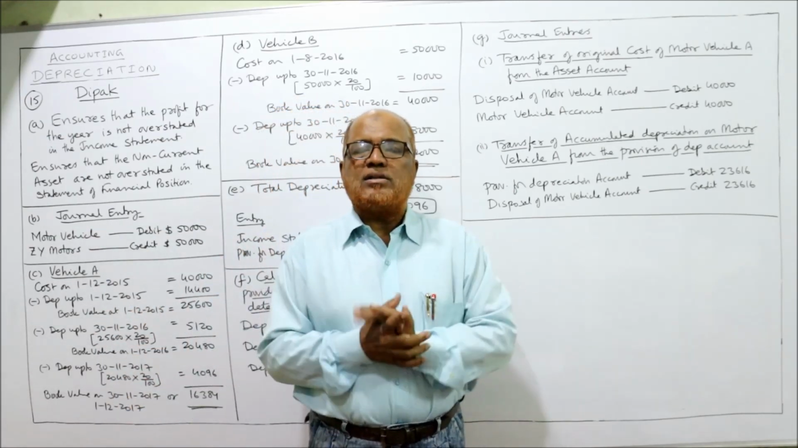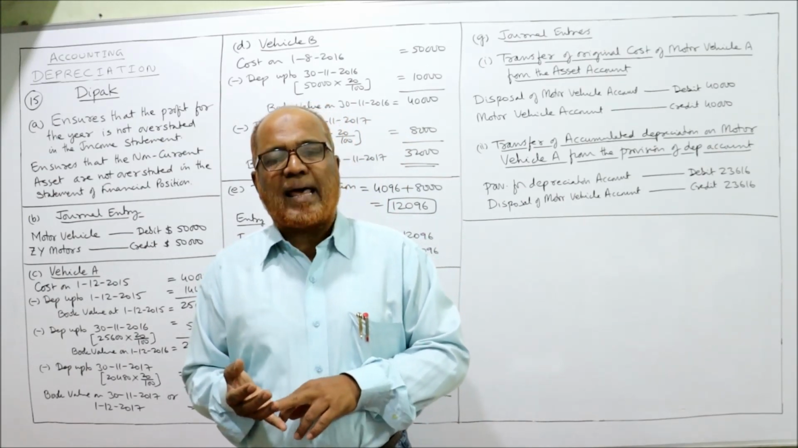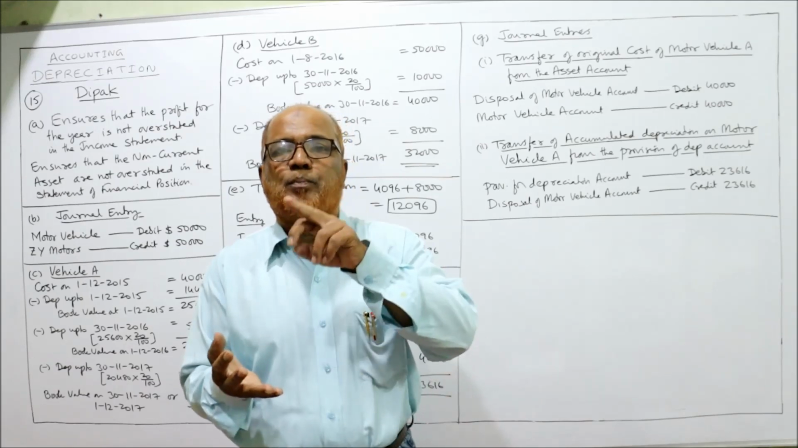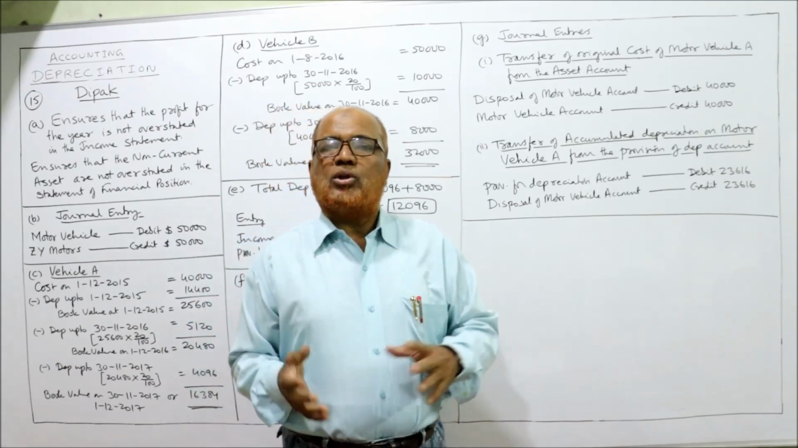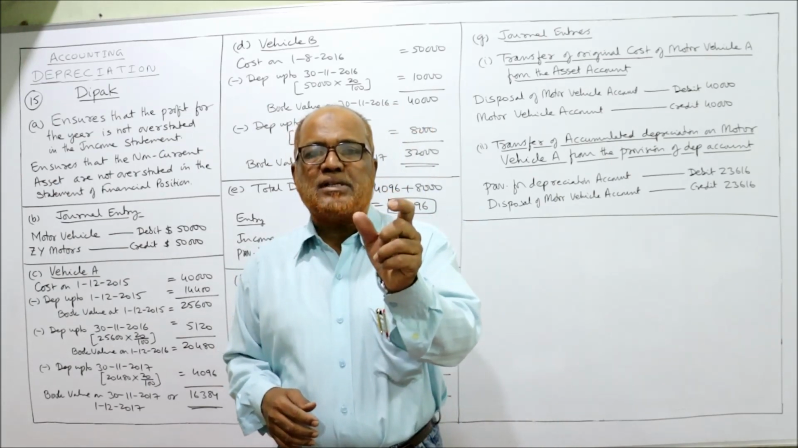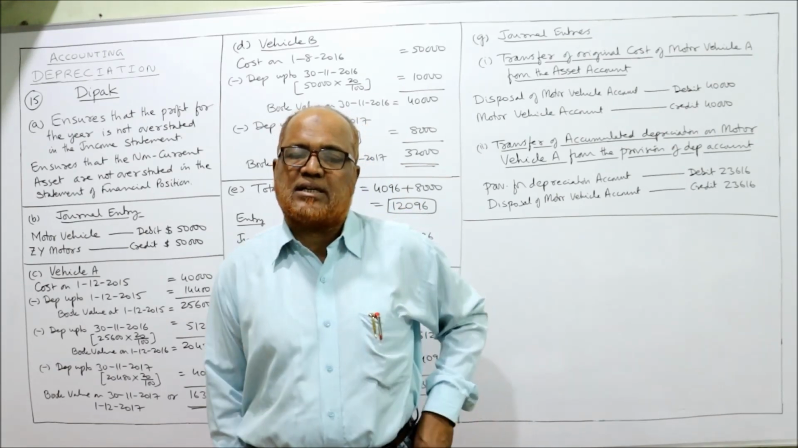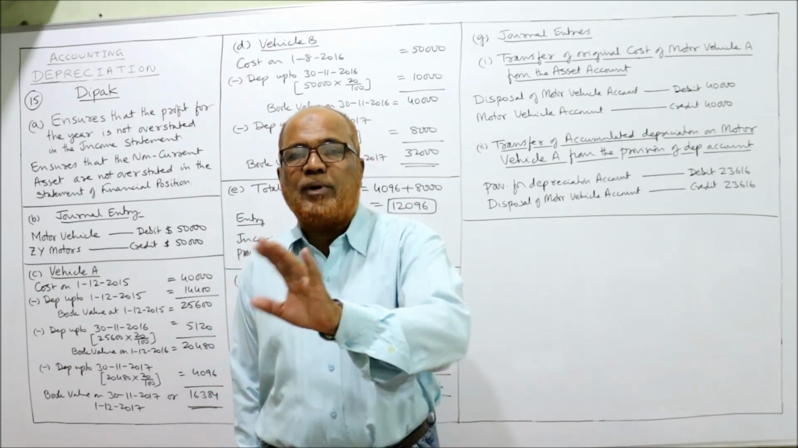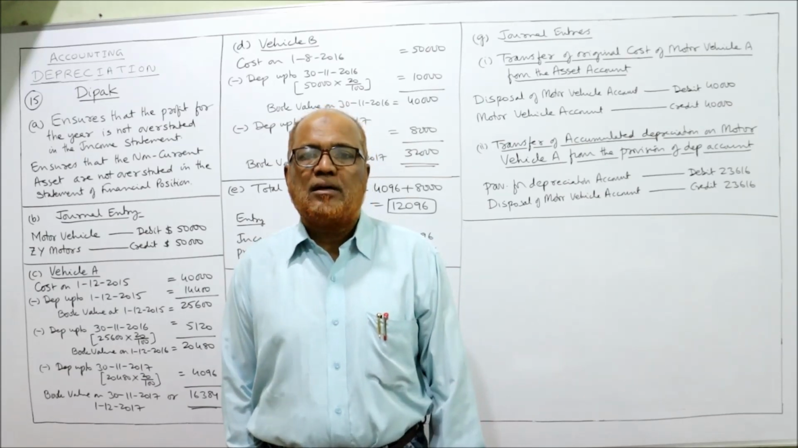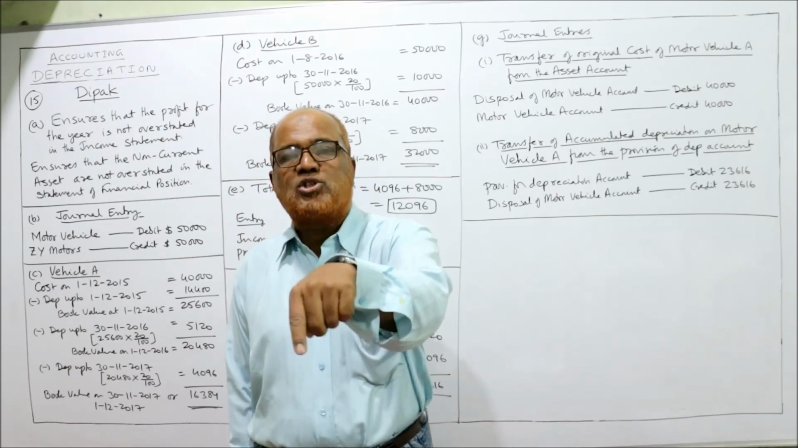There are different accounting concepts like money measurement concept, business entity concept, dual aspect concept, accrual concept, realization concept, prudence concept. So what does the prudence principle say? The prudence principle says that income should not be overstated. Assets should not be overstated. That is the principle of prudence. So depreciation is an application of the principle of prudence.